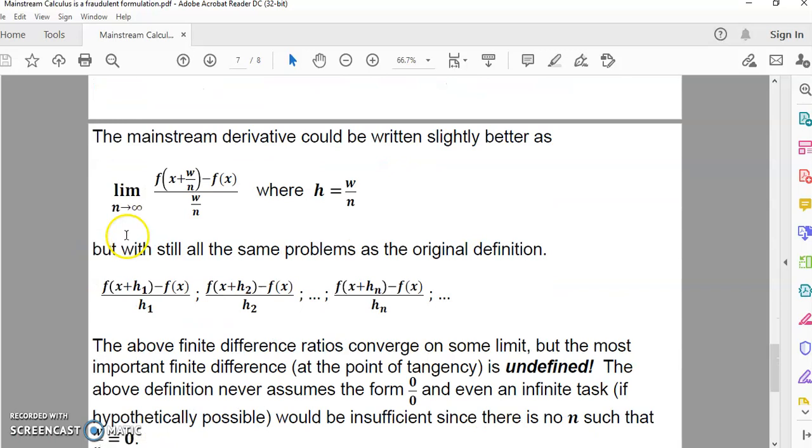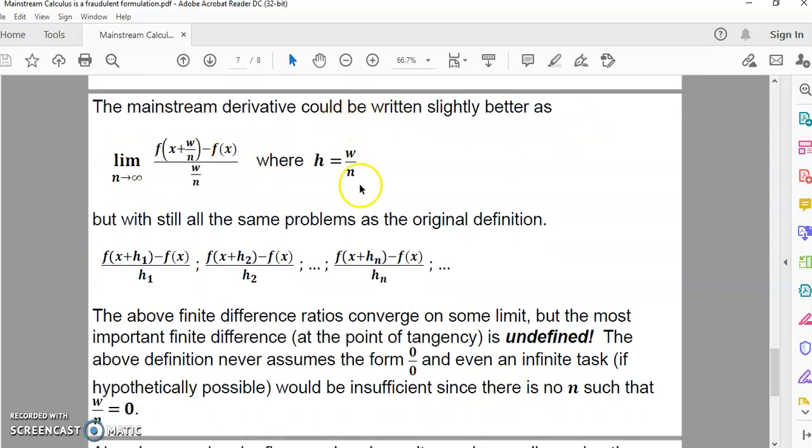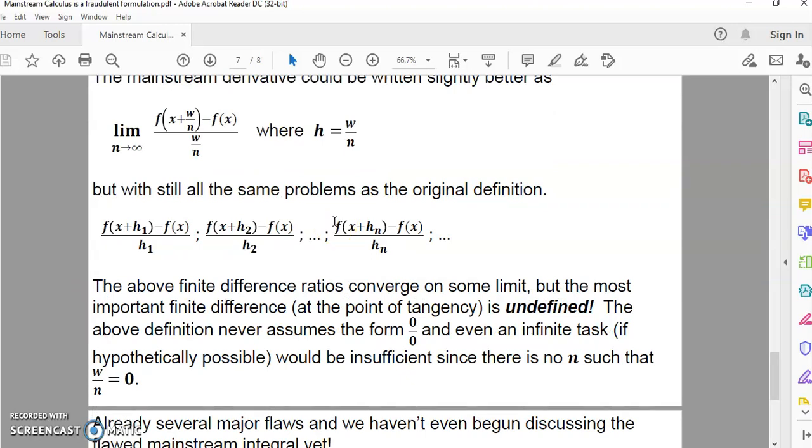So we could rewrite the mainstream definition slightly better by replacing the h with w over n and taking a limit to infinity rather than h to 0 and letting h equal to w over n. But we'll still have the same problems as the original definition. So for example, we know that the finite differences converge to some value, and we can see that the most important finite difference, which is the one at the point of tangency, is always undefined, okay?